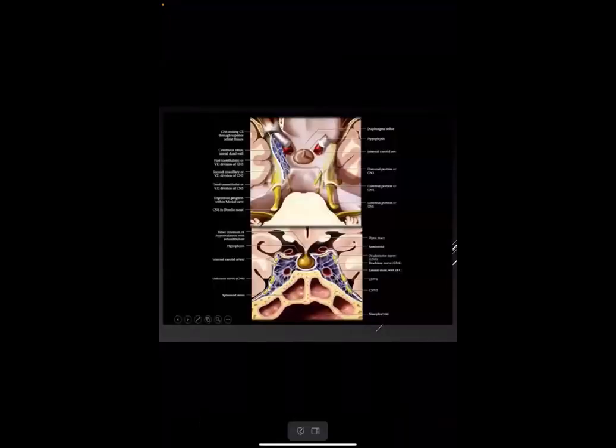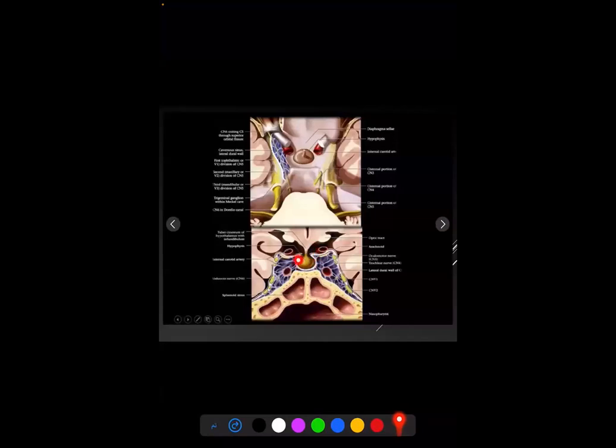This is a diagram showing the relation to the sella. This is the dura covering the sella, the bony sella, which is continuous with the diaphragma sellae, which should be transverse and is accepted to be convex in physiological hypertrophy. Otherwise, convexity indicates there is pathology in the pituitary gland.